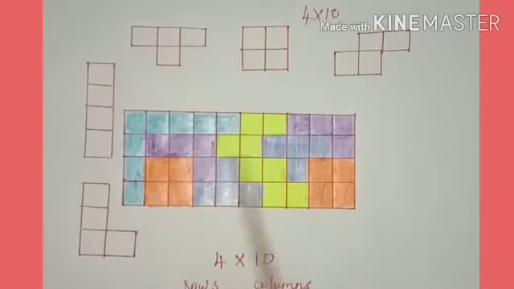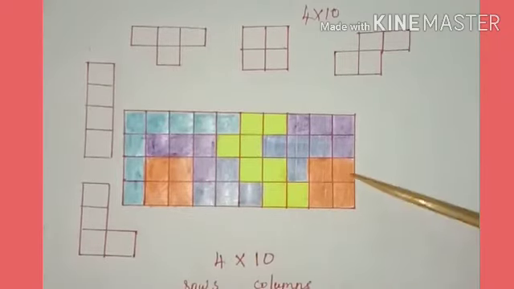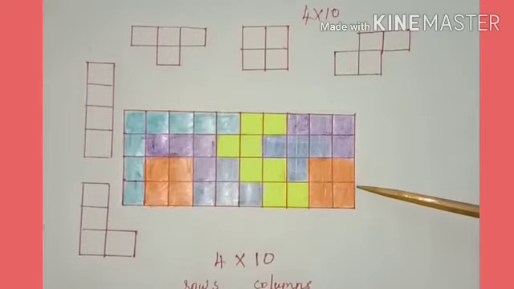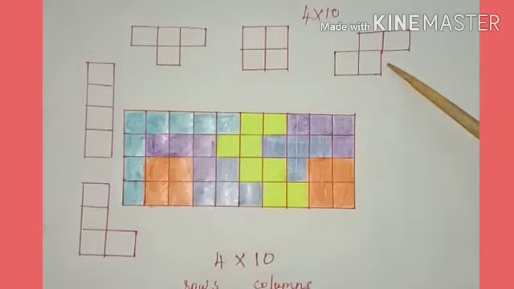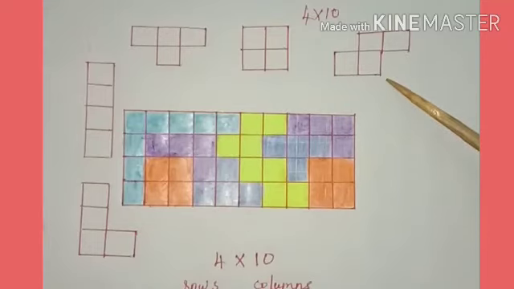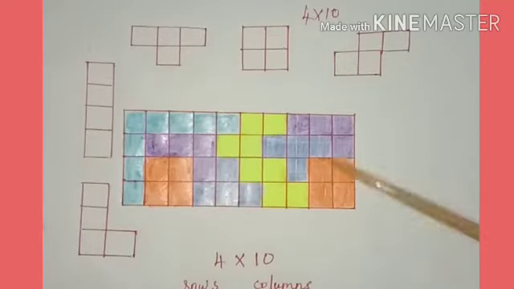So first draw the 4 cross 10 rectangle, and then we are going to use all these tetrominoes twice. Twice means 2 times, to fill the 4 cross 10 rectangle.